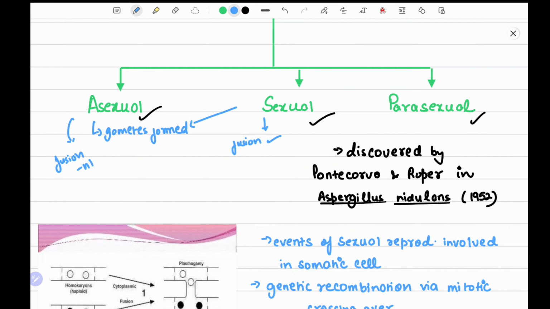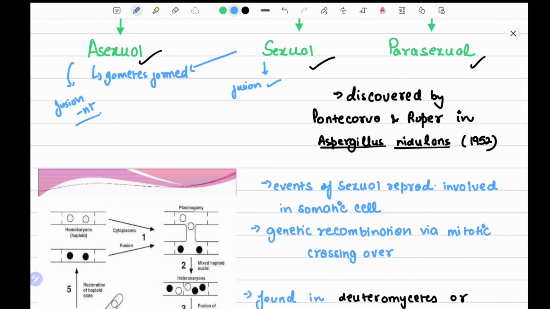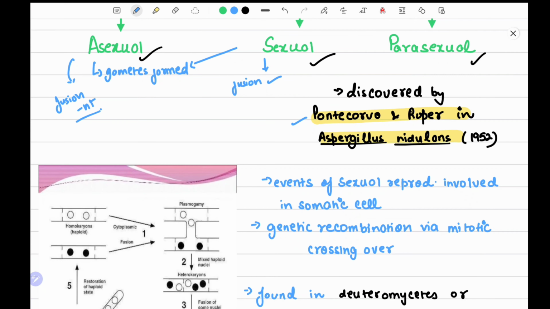Now, there is a new type of reproduction, parasexual reproduction, and you might not have heard about it before. So we'll see in detail what it actually is. But this parasexual reproduction will be covered in depth in the upcoming chapters, so here we will just take a glance. Parasexual reproduction was discovered by Pontecorvo and Roper in Aspergillus nidulans, which is a fungus.